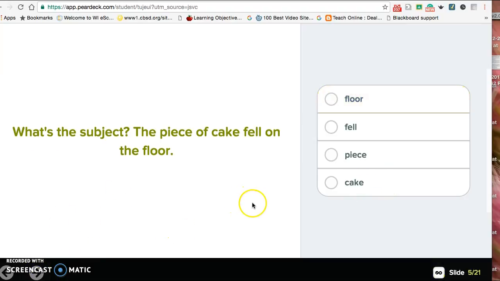What's the subject? The piece of cake fell on the floor. I know the answer is piece, and let me tell you why. Well, first of all, I would be deciding between piece and cake because those are the only two words that come before the verb here. And the subject is most likely going to be in the first part of the sentence. Of is a preposition, so of cake I would eliminate. Subjects are never in prepositional phrases, which leaves us piece as the subject.